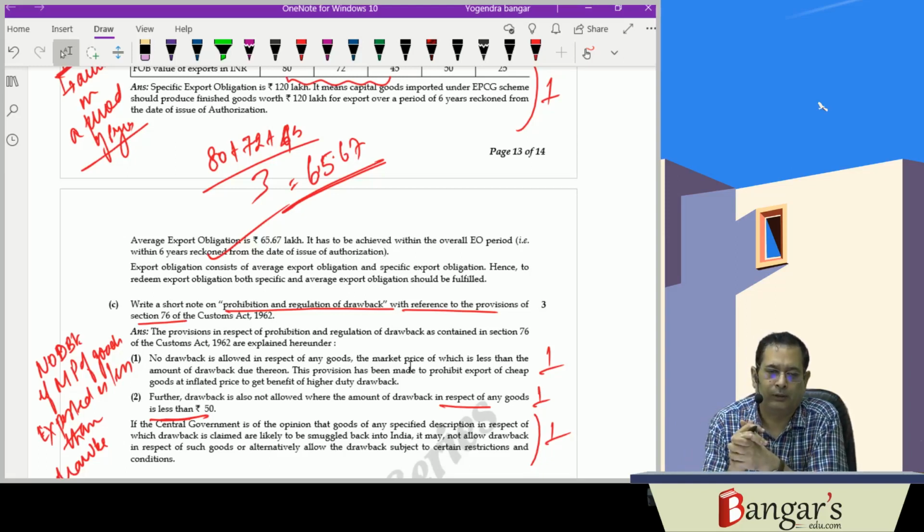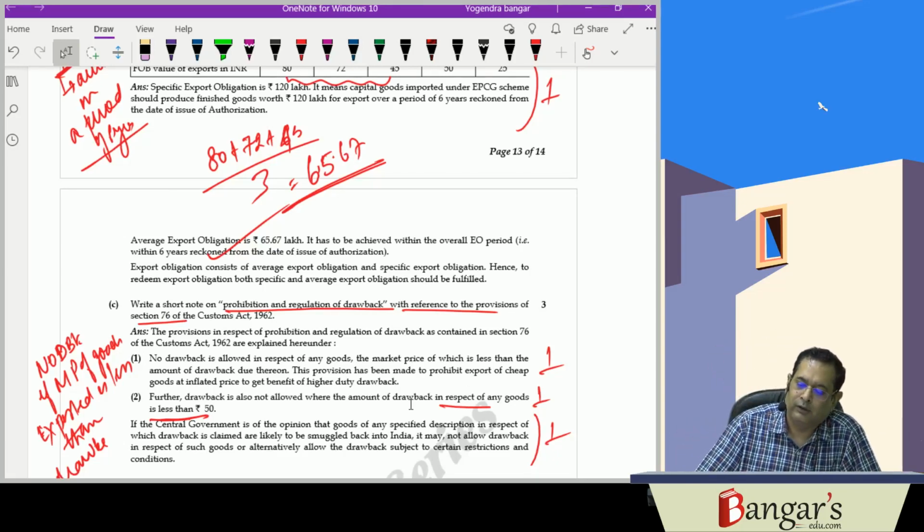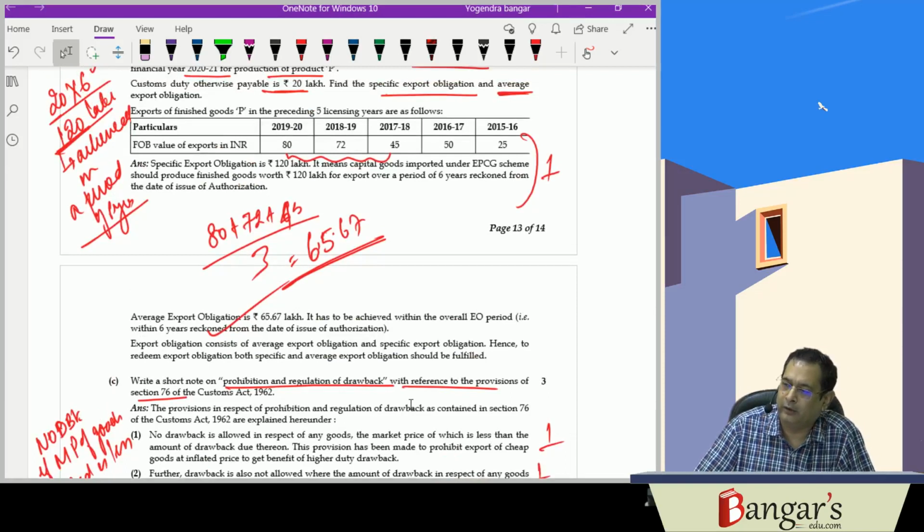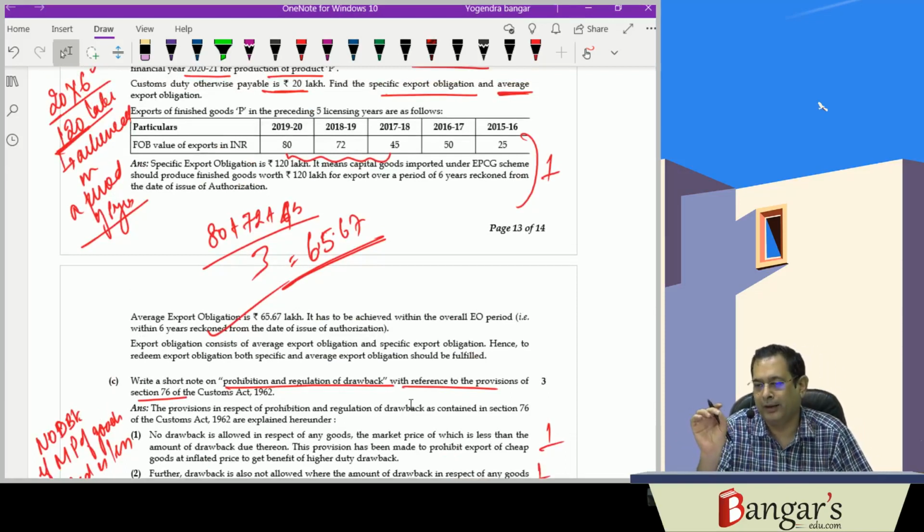Do the practical questions given in our book. If you do those practical questions, you can score marks in foreign trade policy also, though the subject is very lengthy in comparison to the weightage allotted to the entire customs, because multiple choice questions can also be asked. So remember this, and try to do all the questions by hand.